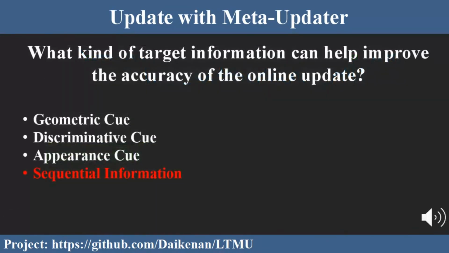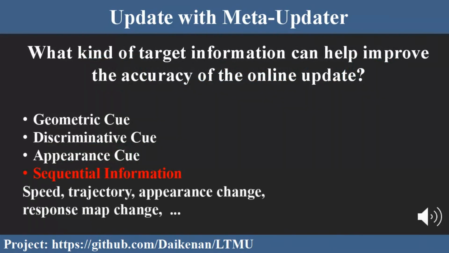So we should embed these cues with their history information. It's obvious that if we utilize their sequential information, then we can get more messages, such as speed, trajectory, appearance changes, response map variations, and so on.